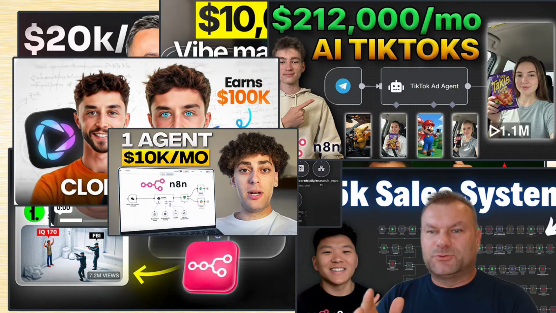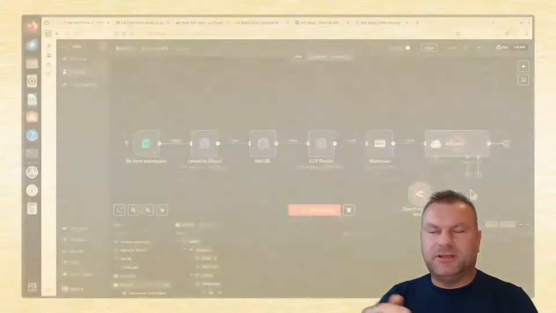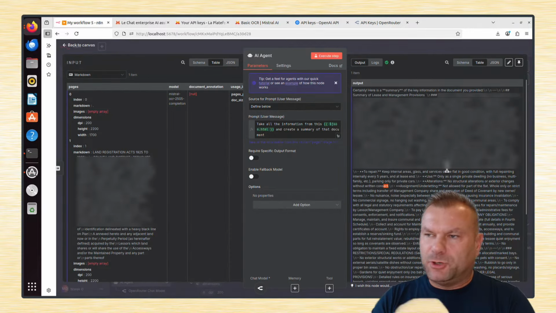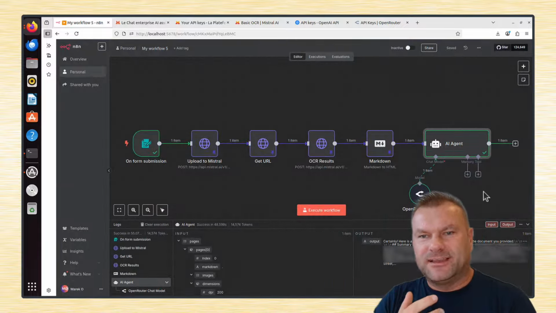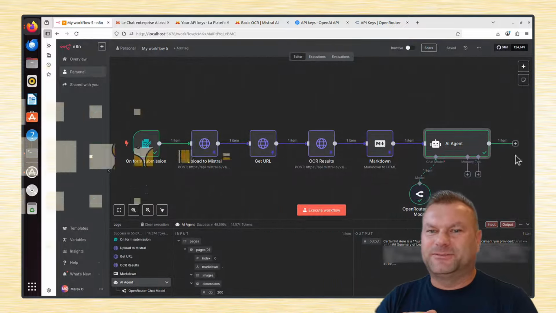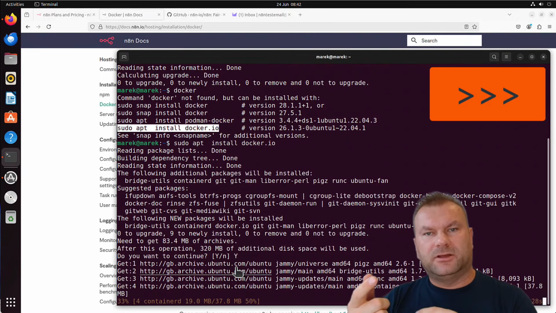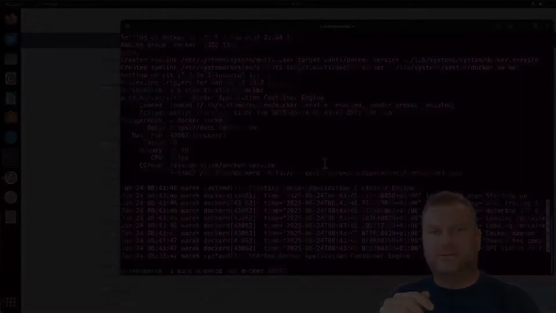And with n8n's support for AI agents, this really is the platform to go for. It's no surprise its popularity has exploded recently, and I'm not surprised at all that you want to learn more about it. Let's waste no time then. I will see you in the next episode where we'll prepare and run n8n software together.